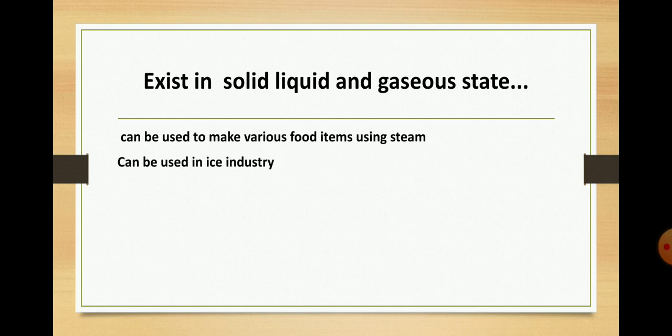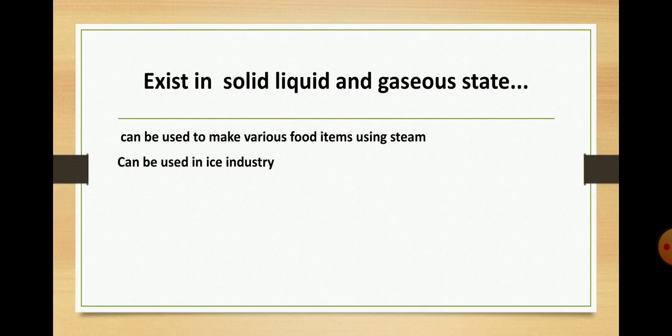The last property of water that we have to study is that water can exist in three different forms. They are solid, liquid and gaseous. These are the three different forms of water. Water exists in solid form. Can you tell any example? Yes, it is ice. Water exists in liquid form, that is water. It exists in gaseous state, that is water vapor. So water can exist in three different forms, solid, liquid and gaseous.